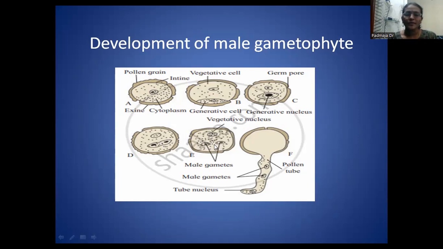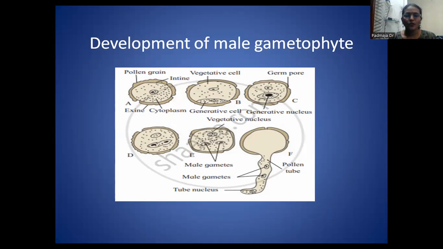At this three-celled stage, the male gametes and pollen grains are released. They may be carried by the wind, by water, by insects, or by any other pollinating agent. They fall on the stigma of a flower, and as soon as they fall on the stigma, the pollen tube extends, entering from the stigma through the style to the ovary. Like this, pollen tube formation takes place.